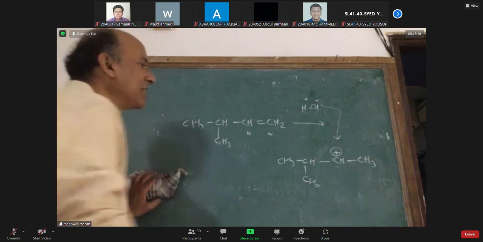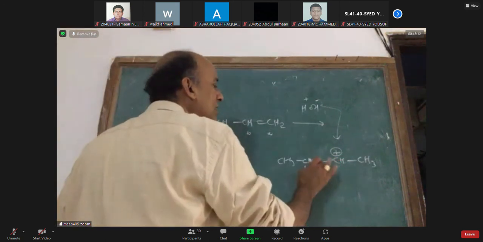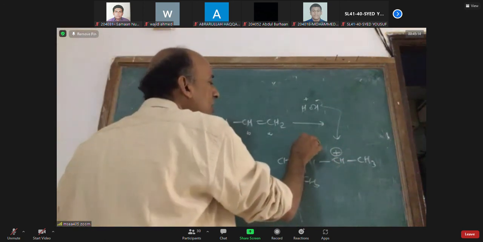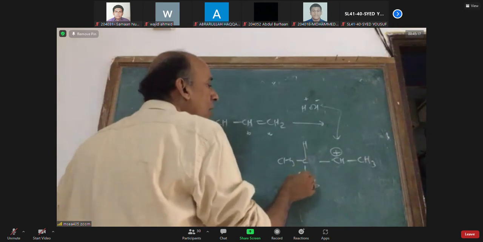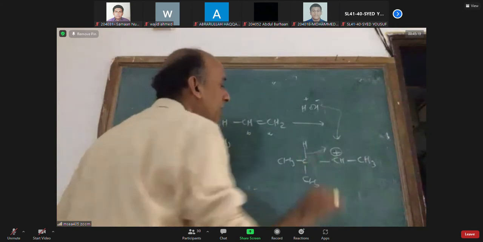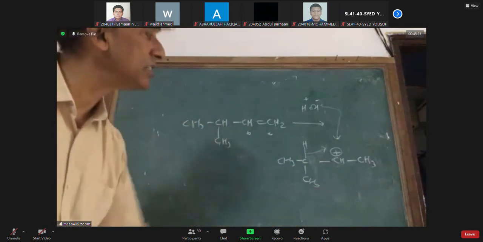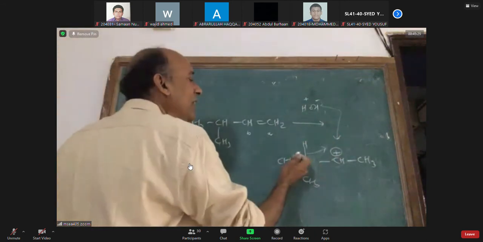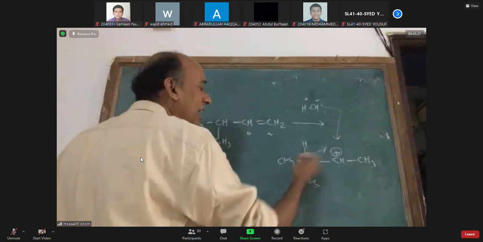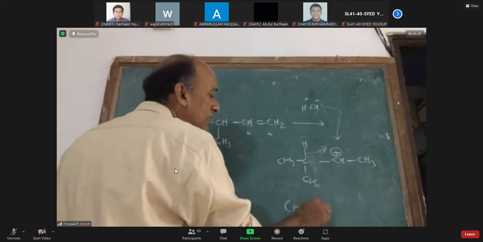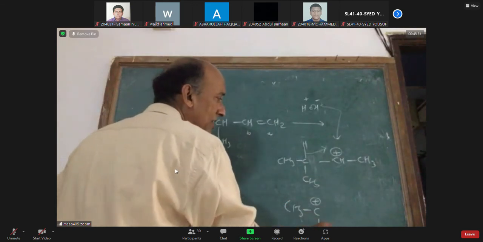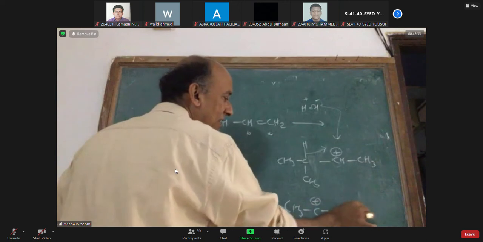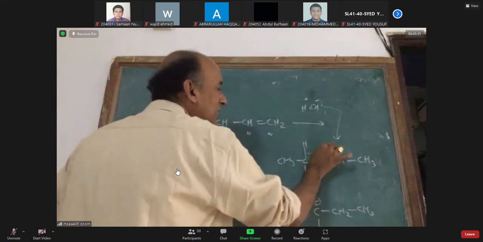But what happens is the plus charge is there on the secondary carbon. The tertiary carbon which is in the neighborhood says, come on, you take my hydrogen, I would give my life for you, here, take it. When it gives the hydrogen, the hydride shift, this carbon gets plus charge, because this hydrogen has gone there.